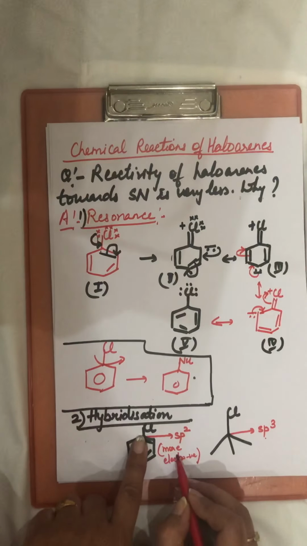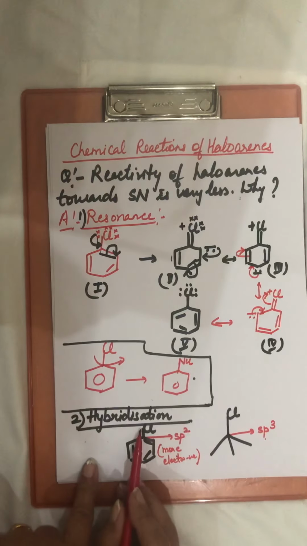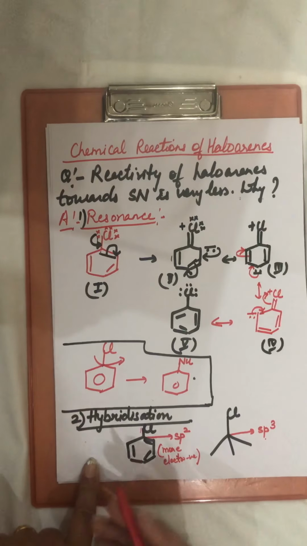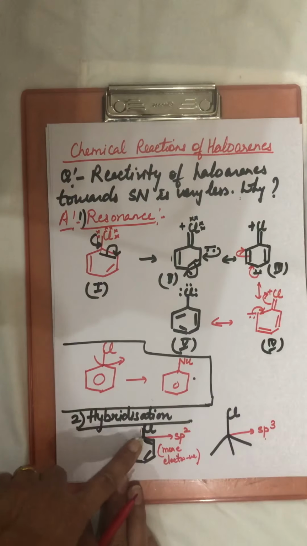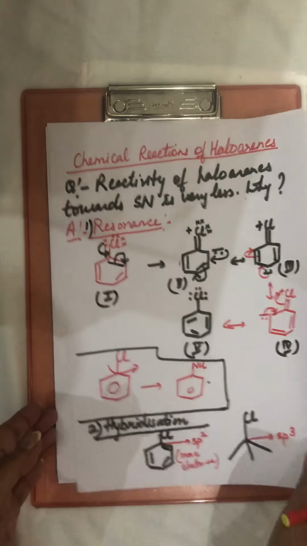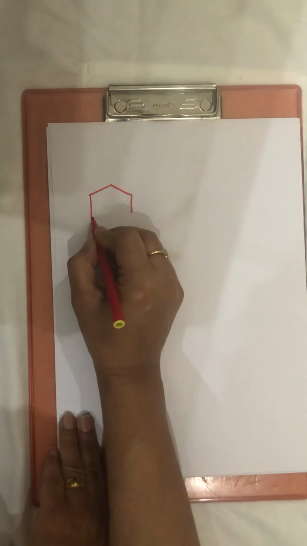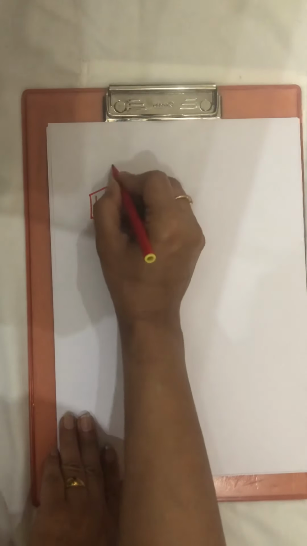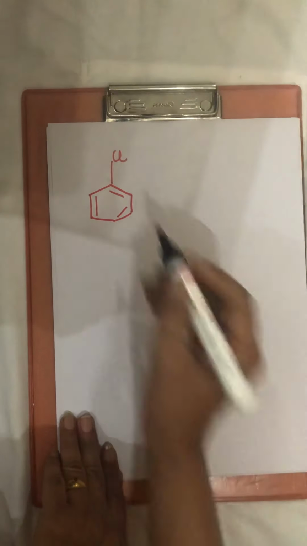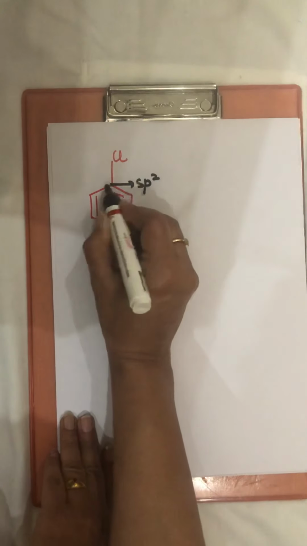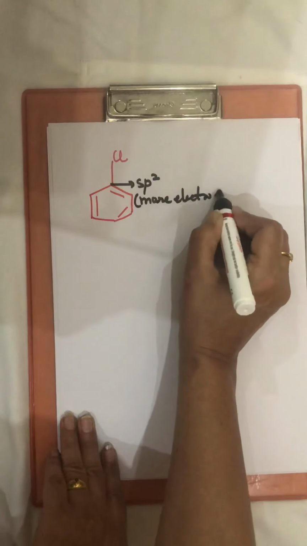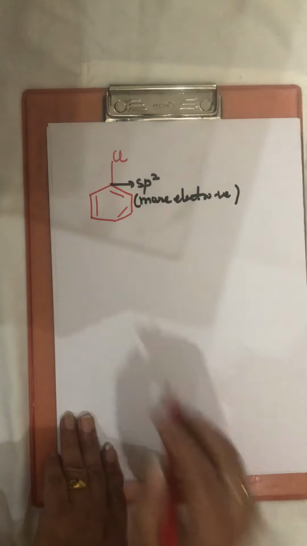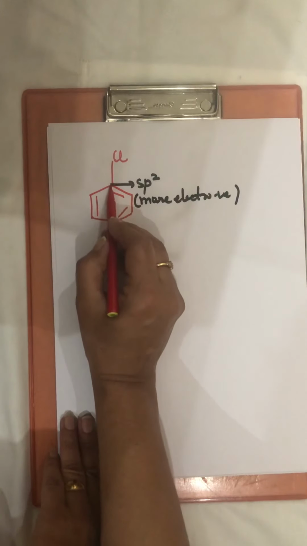If this carbon is more electronegative, this carbon will pull the electrons of the C-Cl bond to its side. So when electrons of this bond are going towards carbon, this bond will become short. So it will happen like this. Due to more electronegativity of this carbon, it is pulling the electrons of this carbon Cl bond to its side.